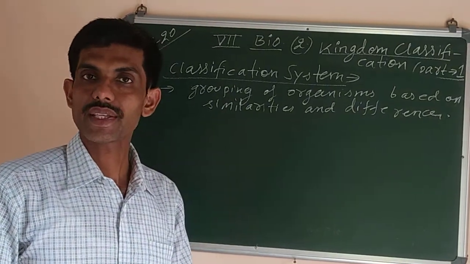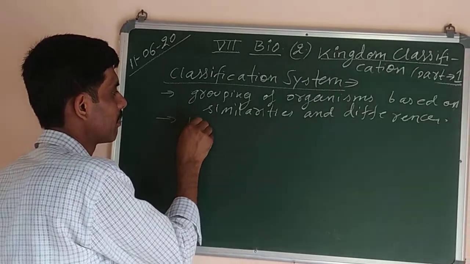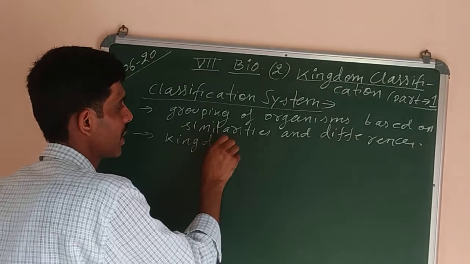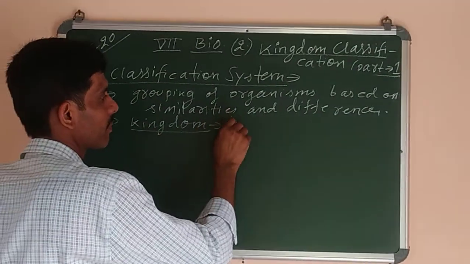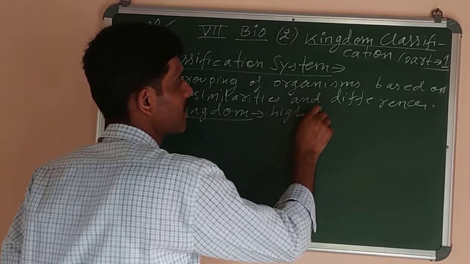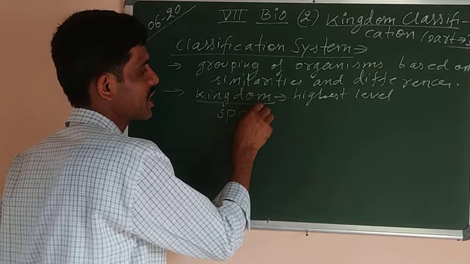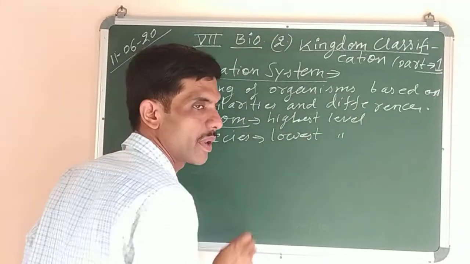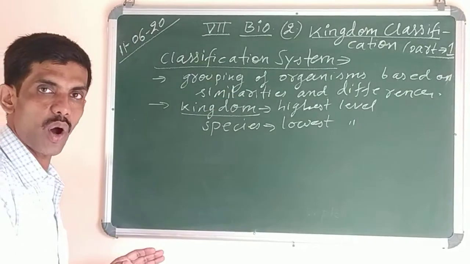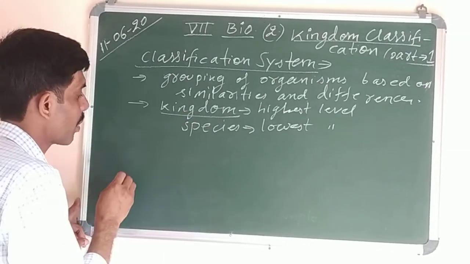Now you know that organisms are classified into different groups or categories. They are also known as ranks. The highest level of classification is kingdom. The lowest level of classification is species. When we start writing all the levels of classification, if you have to draw, you can draw it in your copy also.